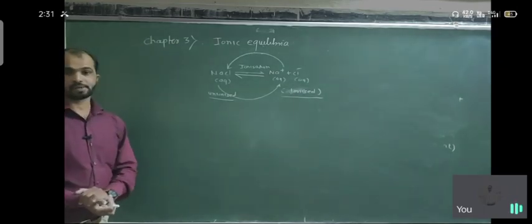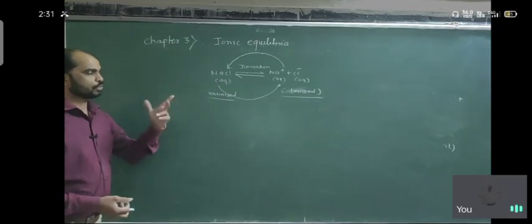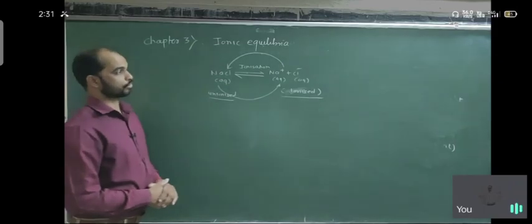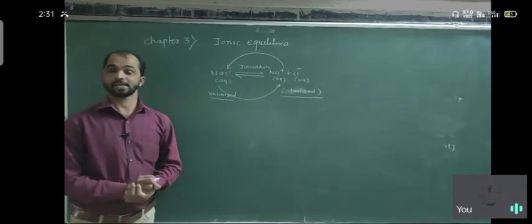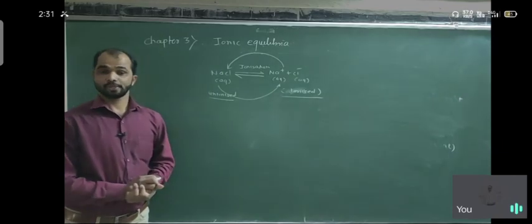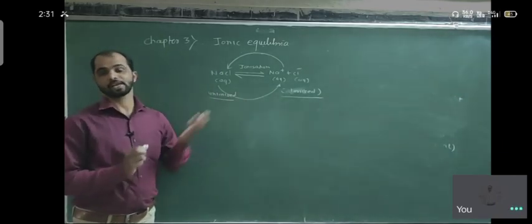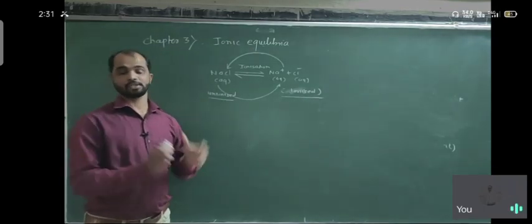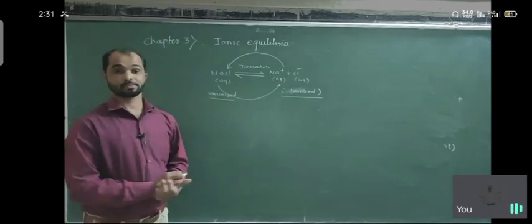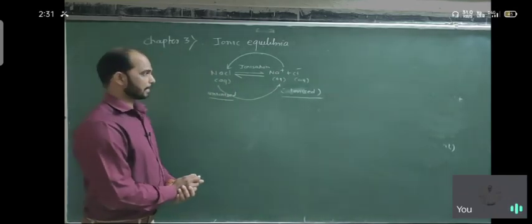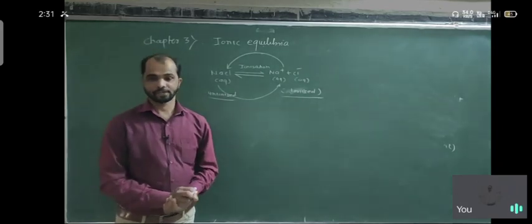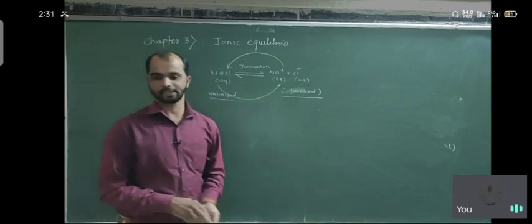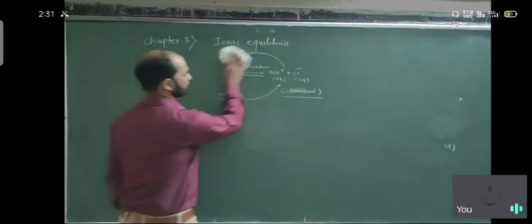So the aim of the chapter is to understand the solubility or ionization of strong acids, weak bases, strong bases, weak acids, all strong and weak acids and bases, and some sparingly soluble salts, and how they are ionized in aqueous medium. We are also going to discuss pH, and how the pH scale is predicted from 0 to 14. Then we also discuss the common ion effect and its effect on ionization and solubility. We're going to discuss these in detail. Before that, we're going to discuss the first topic here.